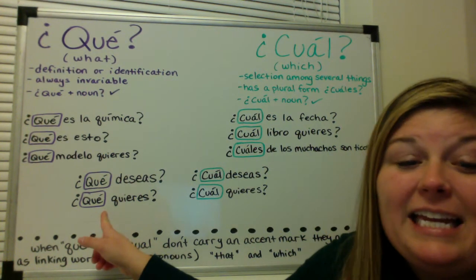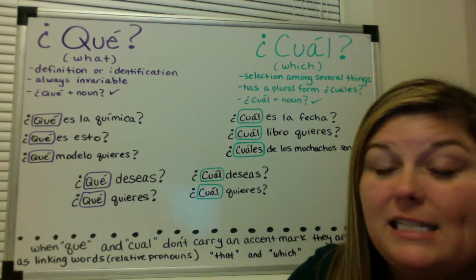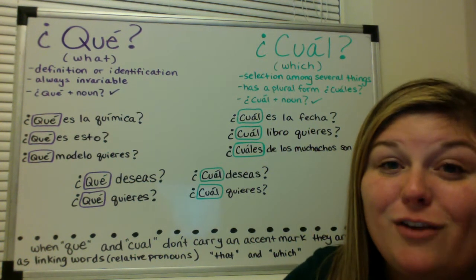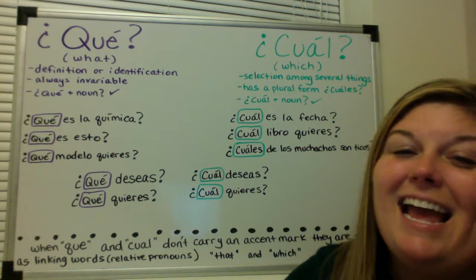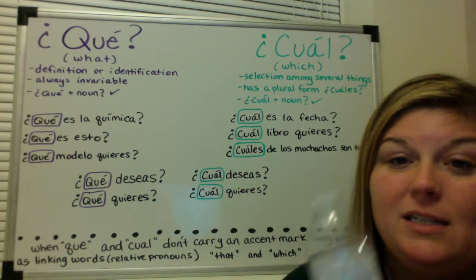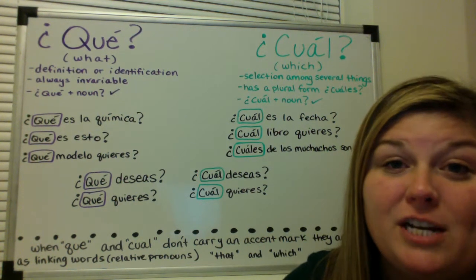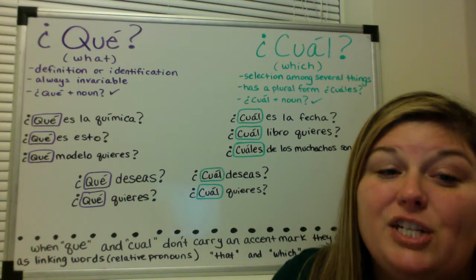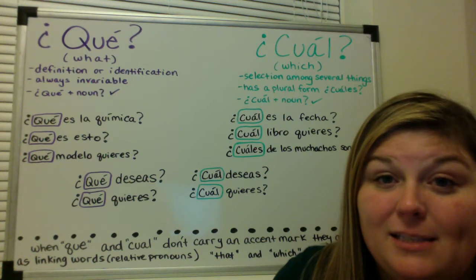Here, ¿qué quieres? What do you want? Again, I'm asking for a definition, something very broad. It's not specific. I'm not asking you to make a choice amongst things. I'm asking you for a definition or broad information. ¿Qué quieres? What do you want? And here, ¿cuál quieres? Which one do you want? So I'm asking you to make a choice, a selection among things. So again, que is used for definition or identification, and cuál is used when you're making a selection among things.